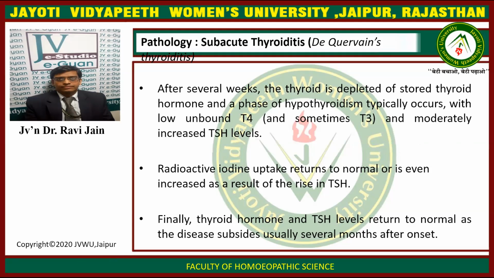After several weeks, the thyroid is depleted of the stored thyroid hormone, and a phase of hypothyroidism typically occurs, with low unbound T4 levels and sometimes T3 levels and moderately increased TSH levels. The radioactive iodine uptake returns to normal or is even increased as a result of rising TSH levels. Finally, the thyroid hormone and TSH levels return to normal as the disease subsides, usually several months after onset.